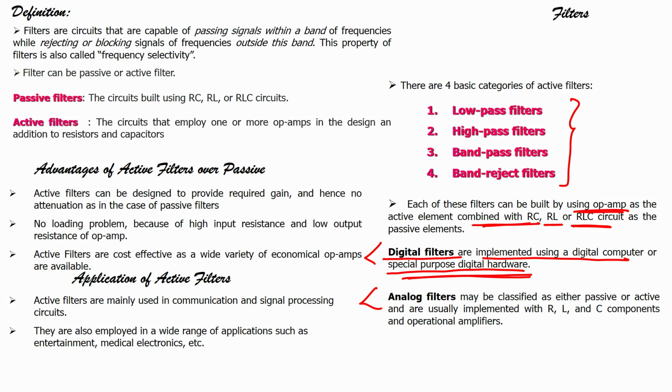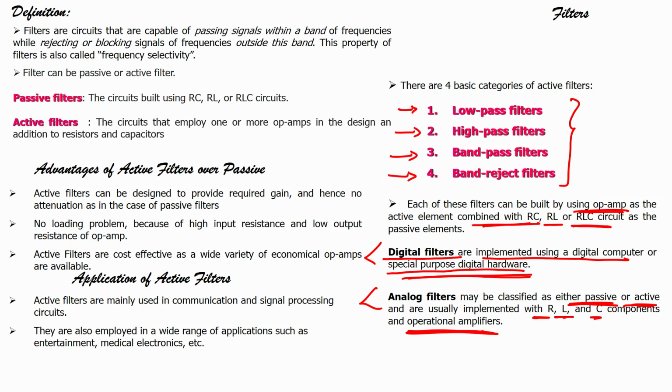While analog filters may be classified either as passive or active, and are usually implemented using R, L and C components and operational amplifiers, alright. So, the main 2 categories of filter are digital and analog. Further, in analog you can have active as well as passive. In terms of the 4 basic categories, it can be divided into 4 parts: low pass filters, high pass filters, band pass filters and band reject filters. We will see each of them in this particular module.